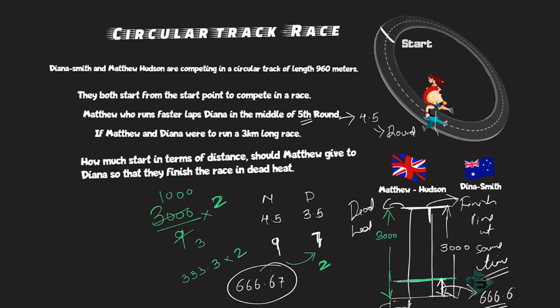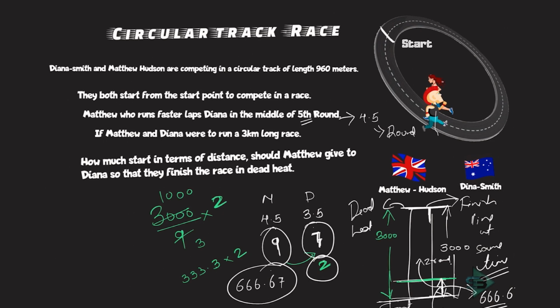If Dinah starts from the same point where Matthew started, Matthew will surely win, because he completes 9 rounds when Dinah completes only 7 rounds. So what will he do? He will give Dinah a start of 2 rounds. This is equivalent to 2 rounds. So she's already standing ahead by 2 rounds.